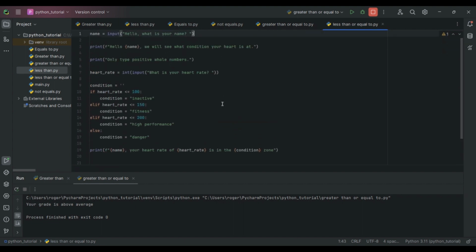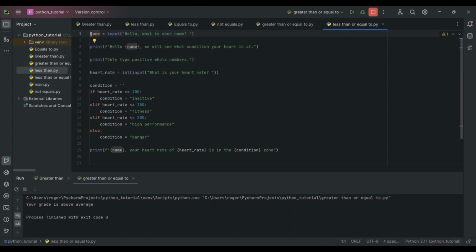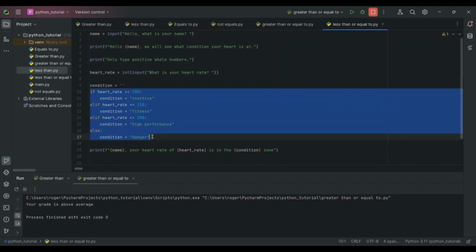So this last one is less than or equal to. It is very important. This is to test the heart rate condition. So this is kind of setting up the program right here. And well, I guess this is all part of the setup. And then here is the actual if condition. And then this is what we want to print and show on the output at the end. So we can run through this.